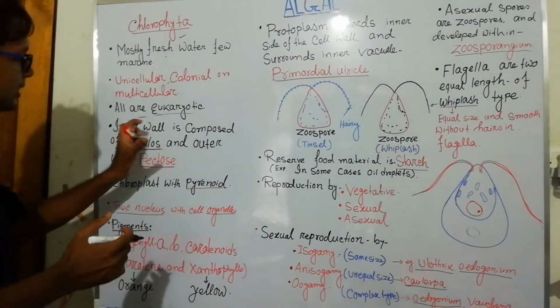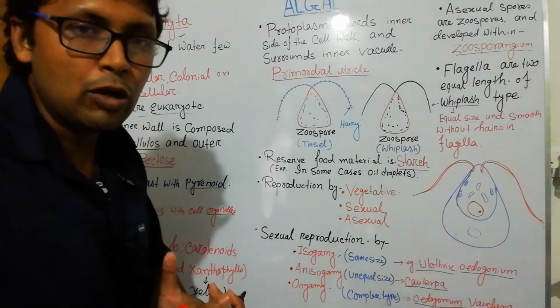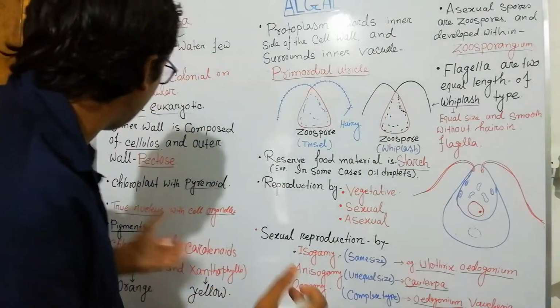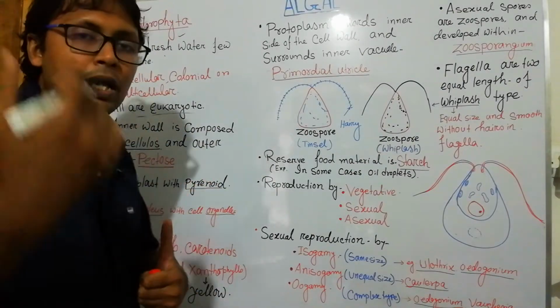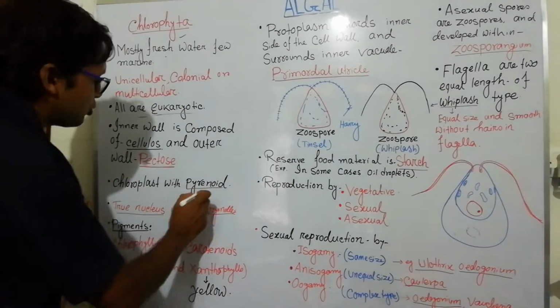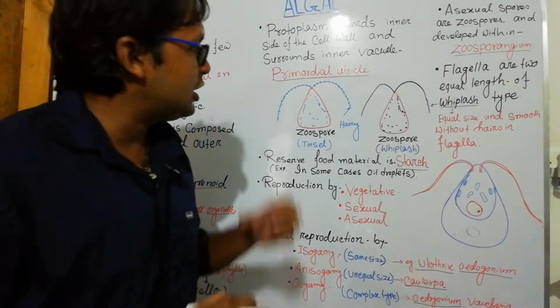The inner wall is composed of cellulose microfibrils, and the outer wall is made of pectin. These are carbohydrates, so the cell wall is made up of carbohydrate types. In this case, there is a chloroplast with pyrenoid. The chloroplast is a specialized structure.